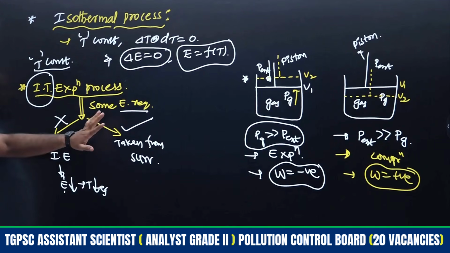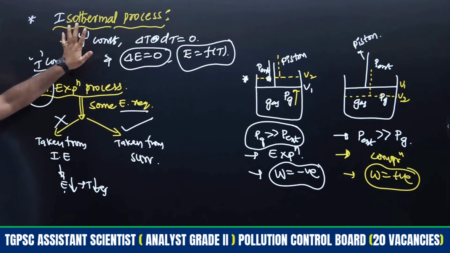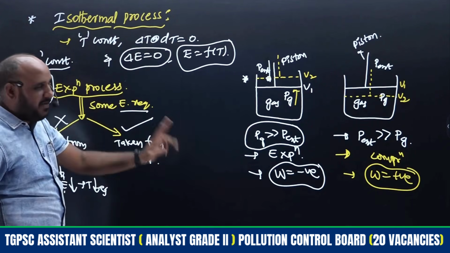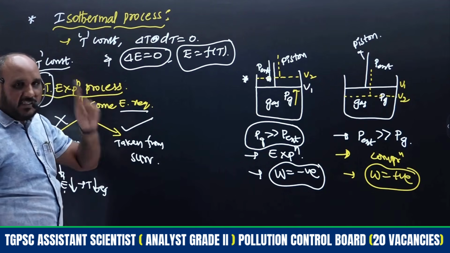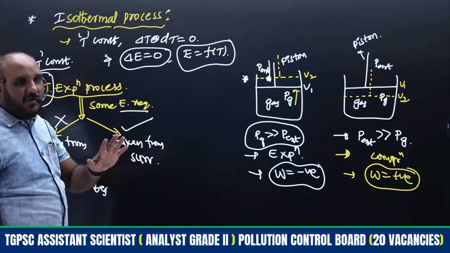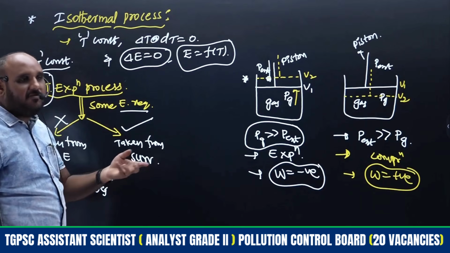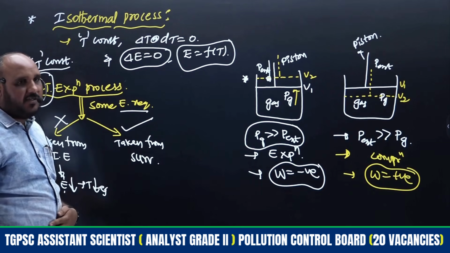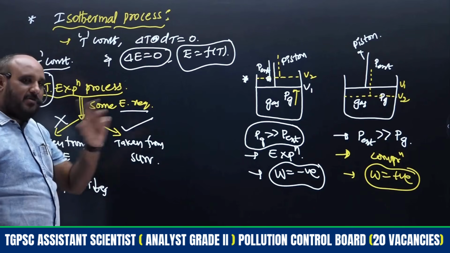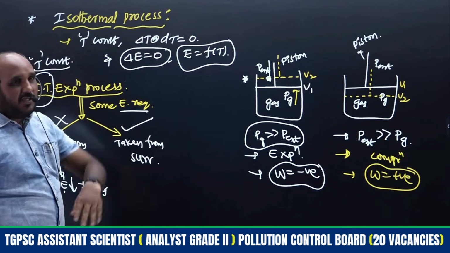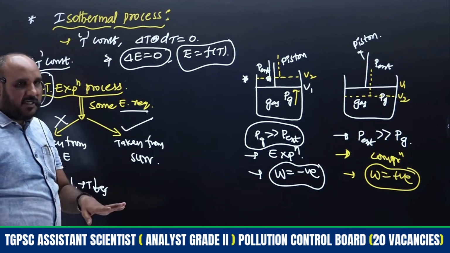This we have to understand: how the temperature stays constant. If any expansion or compression process is done, energy is required. That required energy will be supplied either by its internal energy or from the surroundings, right? When energy is taken from the surroundings, the expansion process takes place. When energy is given to the surroundings, the compression process takes place.